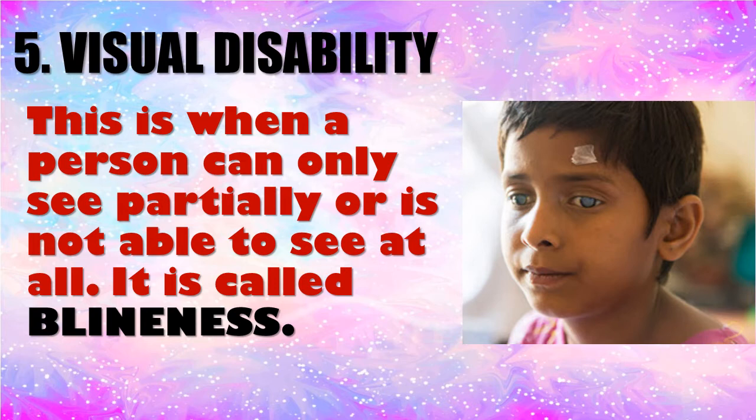But when it's a partial one, that is when you see the person, most times, the person will be what? Using glasses. With the aid of lens, the person can see in a little way. But when it's totally bad, it is now known as what? That's when they will now classify the person that this person is what? Blind.